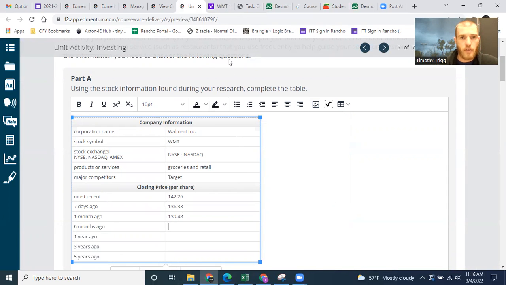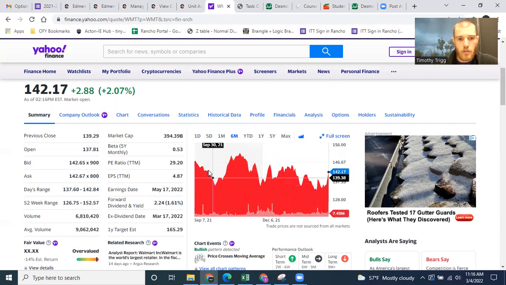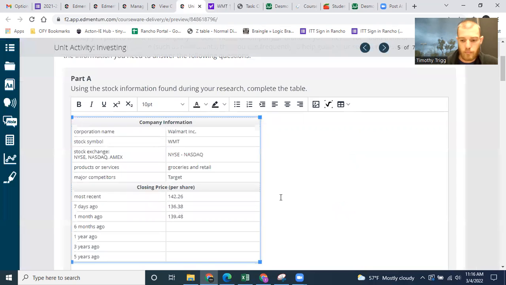Okay. 6 months ago. So you can see how this works. I would just click on the 6 month, and for the 6 months ago, you just go all the way to the right. Sorry, to the left. So 147.27. So you can see, even though the price increased a lot today, we saw that 2% increase or whatever. That's very good for 1 day. But you could see it was worth even more 6 months ago. So it's actually decreased in value over the last 6 months. Not by much, by $5, but you can see there is a difference.